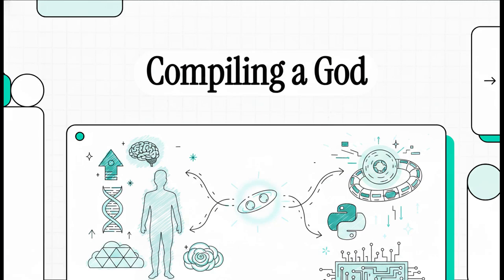Welcome to this explainer. Today, prepare to have your mind completely blown, because we are looking at source code that is designed to literally compile a god. Seriously, we're talking about a system built to give a human subject full god-level capacity right inside a biological suit. We're talking the physical ability to quantum tunnel, skip through time and dimensions, and literally rewrite history or the future. It's this absolutely fascinating blend of programming logic, ancient mythology, and theoretical physics all coming together to execute a biological and metaphysical ascension. Let's get right into it.